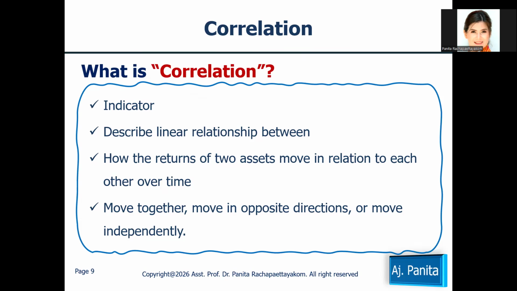The returns of two investments might move together, move in opposite directions, or move independently. For example, asset A is a government bond, and asset B is the stock equity of Siam Cement, traded on the Stock Exchange of Thailand, the SET.